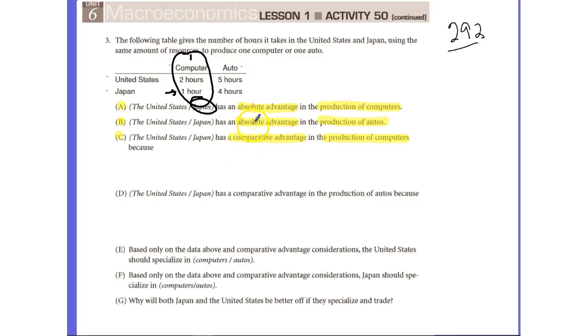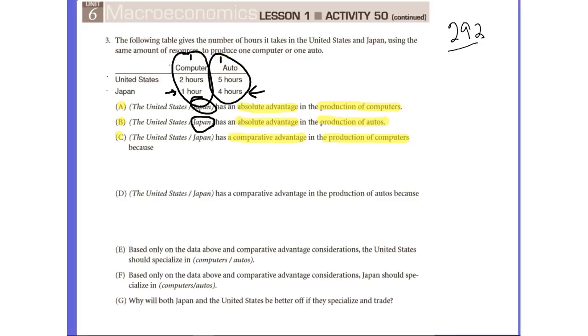Okay, now what about the production of automobiles? Who has the absolute advantage in the production of automobiles? We're going to do the same thing, and we see that 4 hours is definitely faster. So again, Japan wins. Japan can absolutely produce automobiles faster than the United States, and Japan can absolutely produce computers faster than the United States. But does that mean that Japan should produce both computers and automobiles?